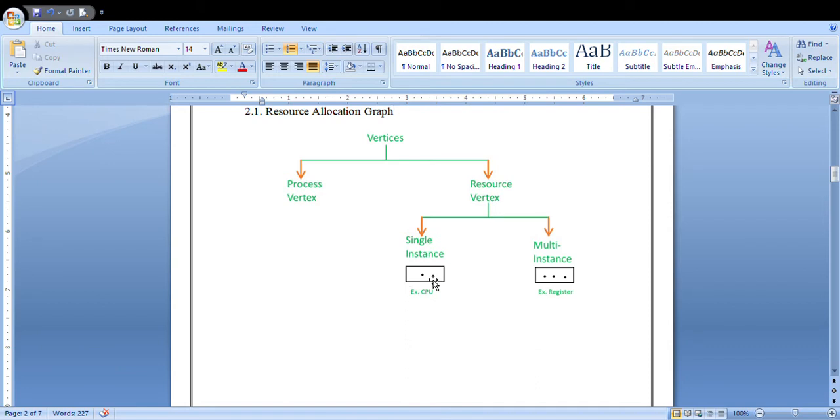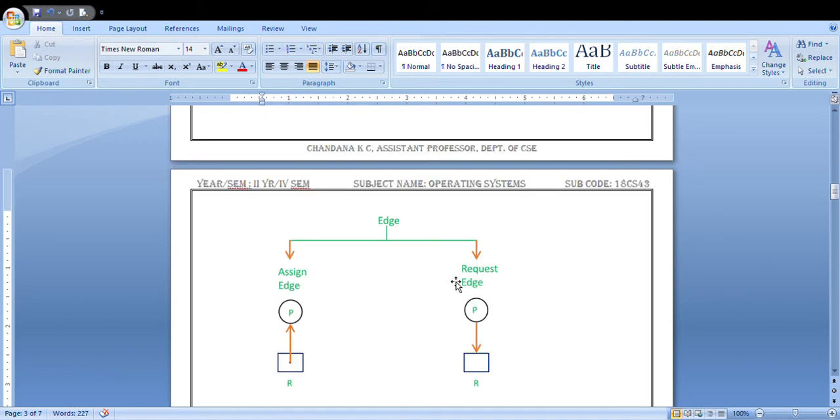If you are representing three dots, or more than one dot, within the rectangular box, you are making use of multiple instances. These are the two types of resource vertex. The best example for a single instance is the CPU, and for multiple instances it is registers.